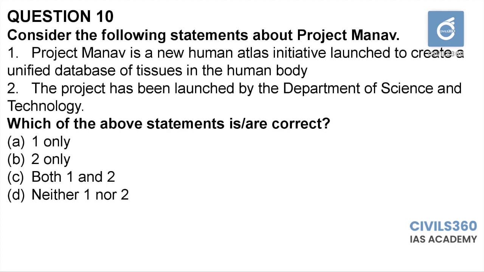The aim of the program is to create a unified database of the molecular network of all the tissues in the human body and to derive a holistic picture of the working of the human body. The project is going to crowdsource from both students and scientists. It also intends to collect and integrate molecular information on human tissue that's lying across different research articles. Therefore, the answer is option A, 1 only.